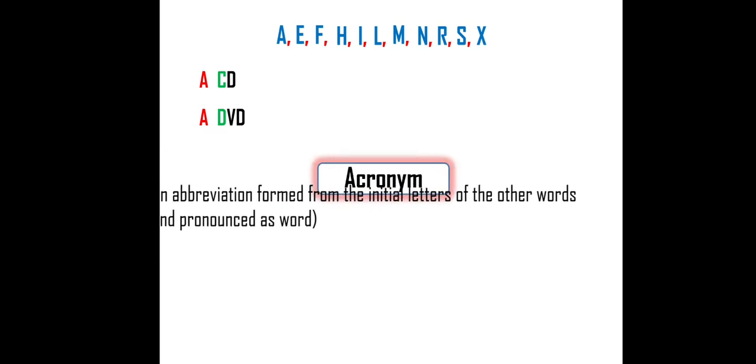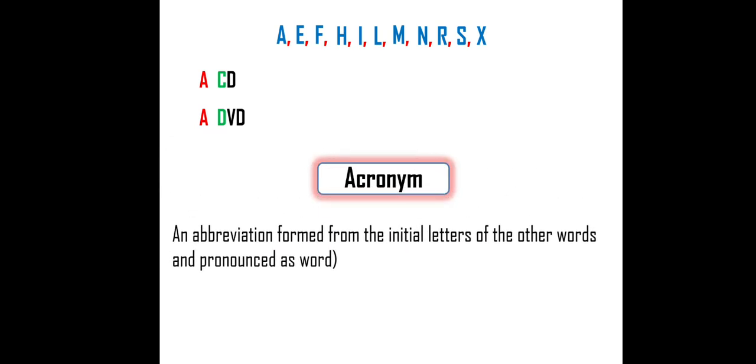An acronym is an abbreviation formed from the initial letters of other words and pronounced as a word. Let me read again. An abbreviation formed from the initial letters of the other words and pronounced as a word. An acronym is a word formed with initial letters. Initial letter means first letters, pronounced as one word. You'll come to know with the examples. Here NATO. What is the full form? North Atlantic Treaty Organization. Right, I am right.